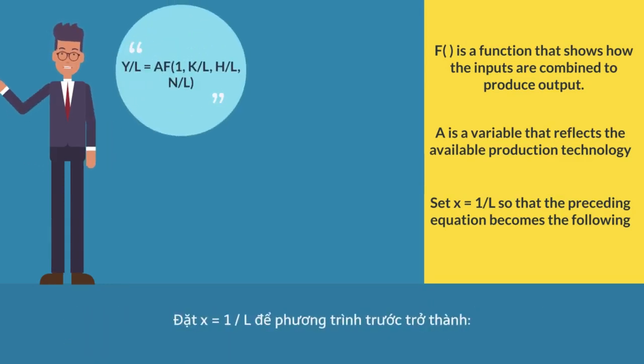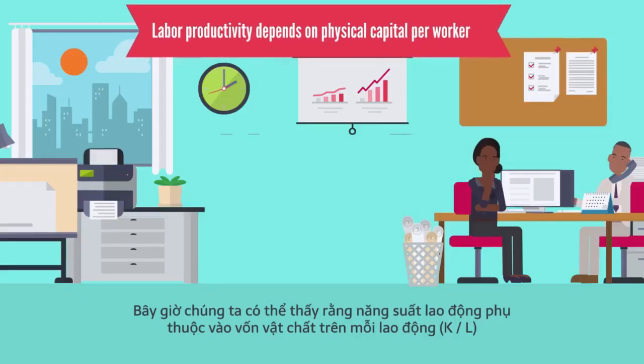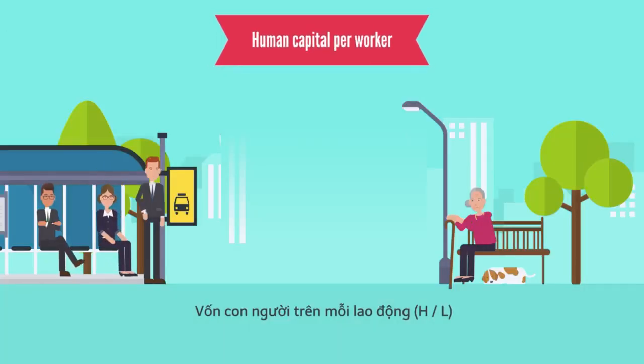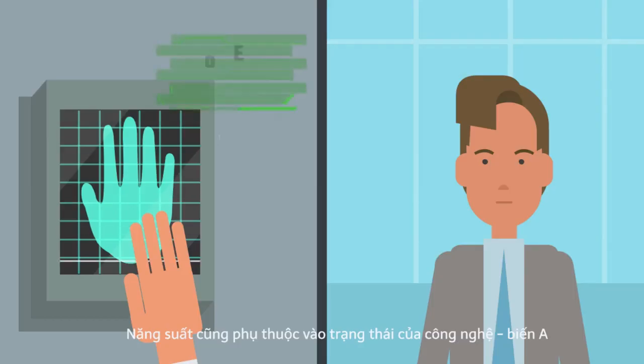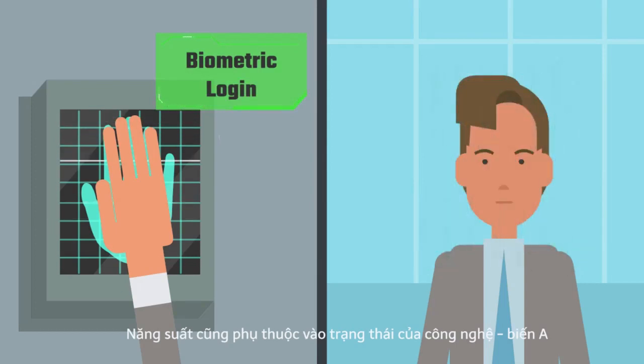Let x equal 1/L, so that the preceding equation becomes the following. Now we can see that labor productivity depends on physical capital per worker, human capital per worker, and natural resources per worker. Productivity also depends on the state of technology, the variable A.